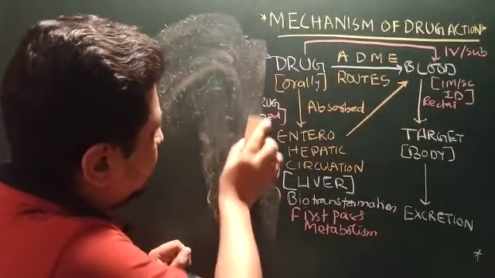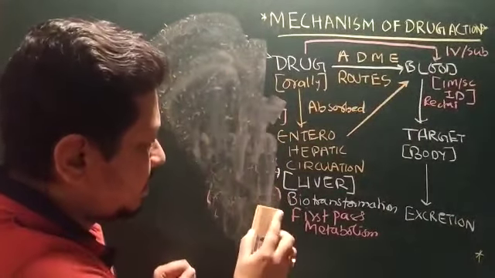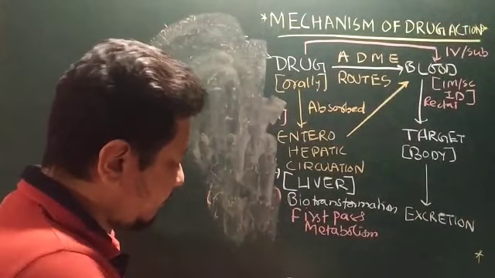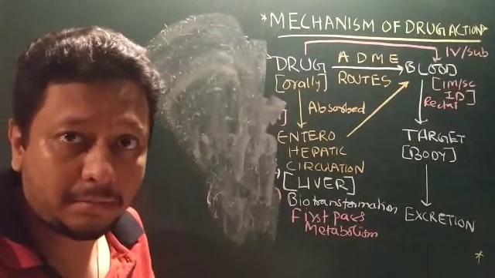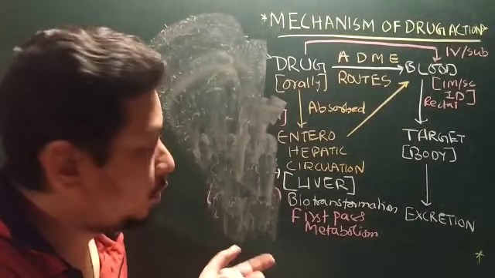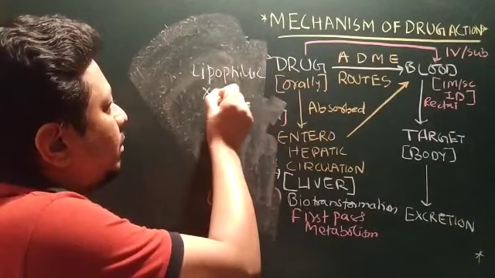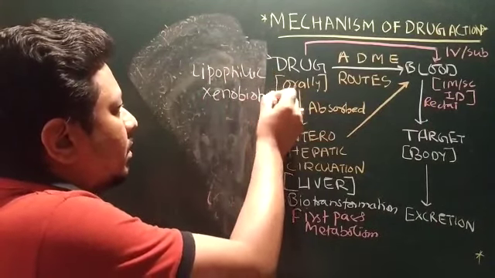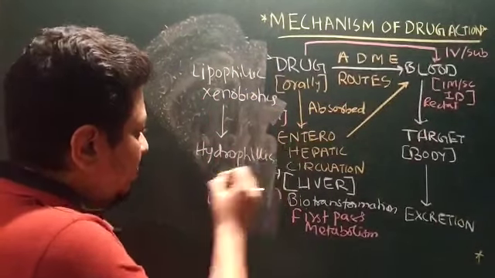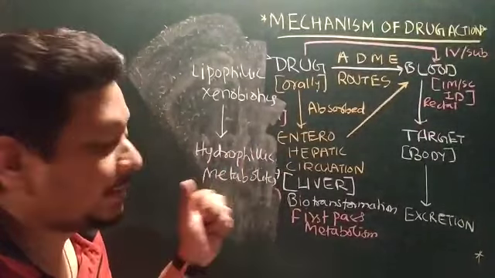reaching the liver. In the liver, a vital kinetic process takes place, that is metabolism. What is the definition of metabolism? It's nothing but converting lipophilic xenobiotics into hydrophilic metabolites. This is the aim of metabolism, and it takes place in the liver.